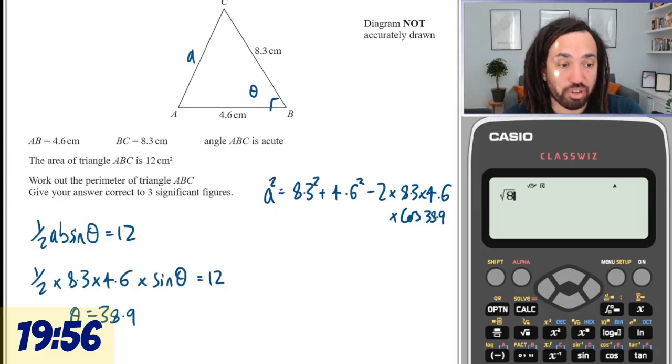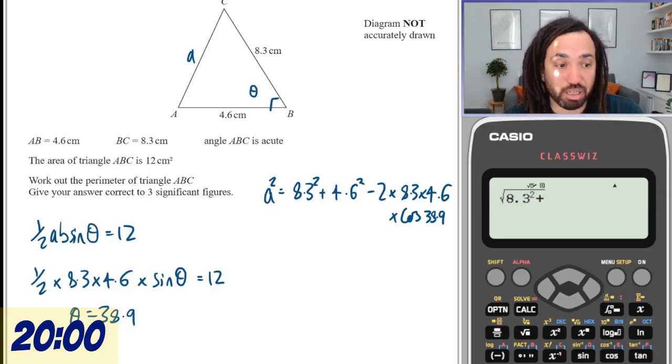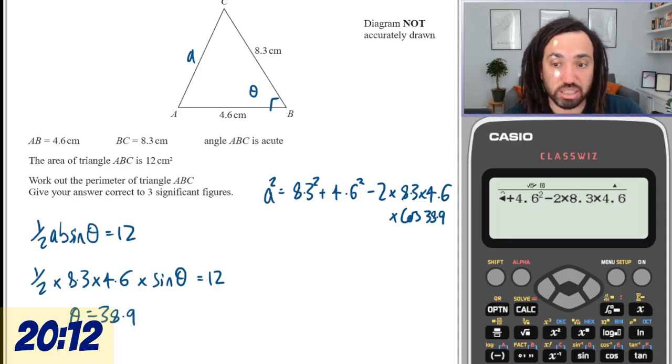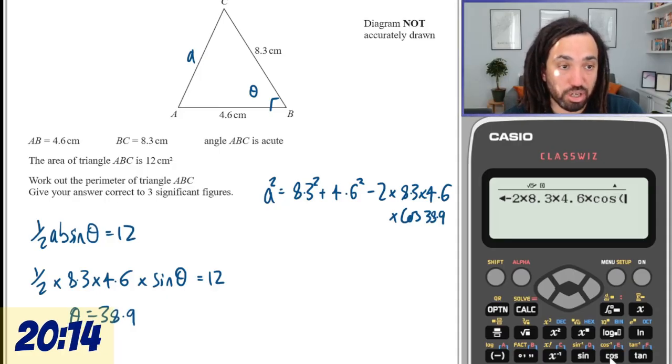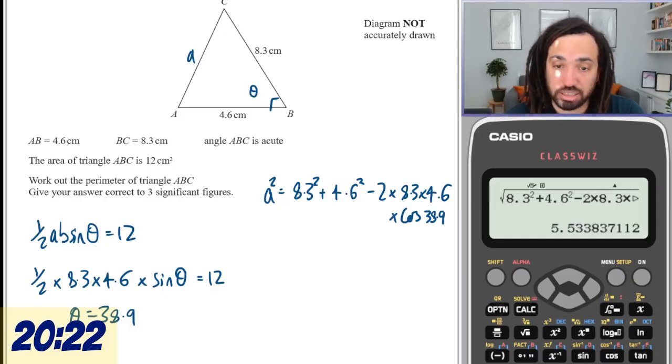So square root first, and then 8.3 squared plus 4.6 squared minus 2 times 8.3 times 4.6 times cosine of 38.9, close brackets. Okay, sounds reasonable.